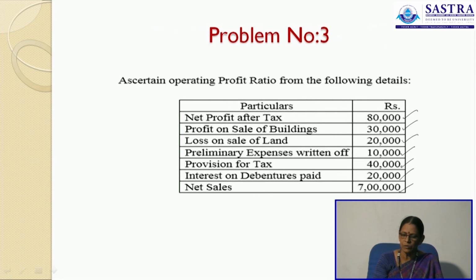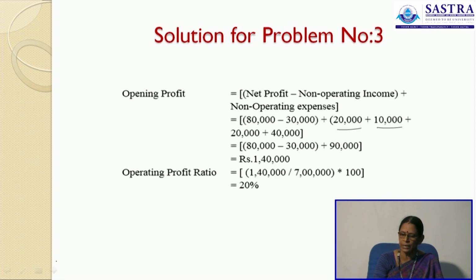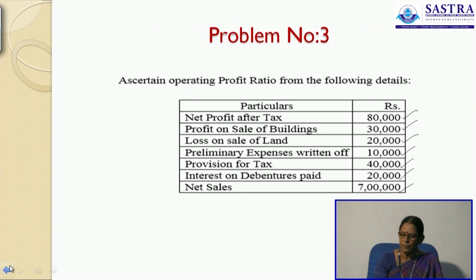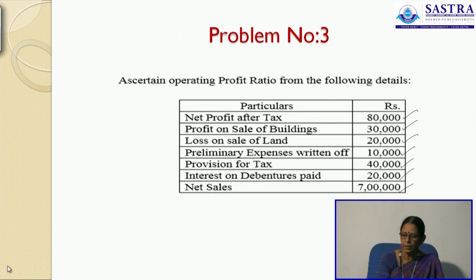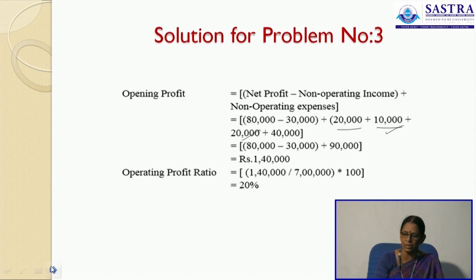Then 10,000 as preliminary expenses written off is a non-cash item, so this is added back. And 20,000 as interest on debentures paid is again a non-operating expense, so it is added back. Then the 40,000 provision for tax, again a non-cash item, is added back. So we have 1,40,000 as operating profit.